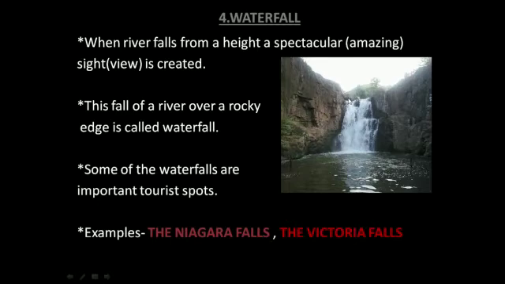Here you can see the river is falling from this mountain. So this type of view is known as a waterfall. Some of the waterfalls are important tourist spots. People visit these places to see this beautiful view. Examples are the Niagara Falls and the Victoria Falls, which are some of the important waterfalls.